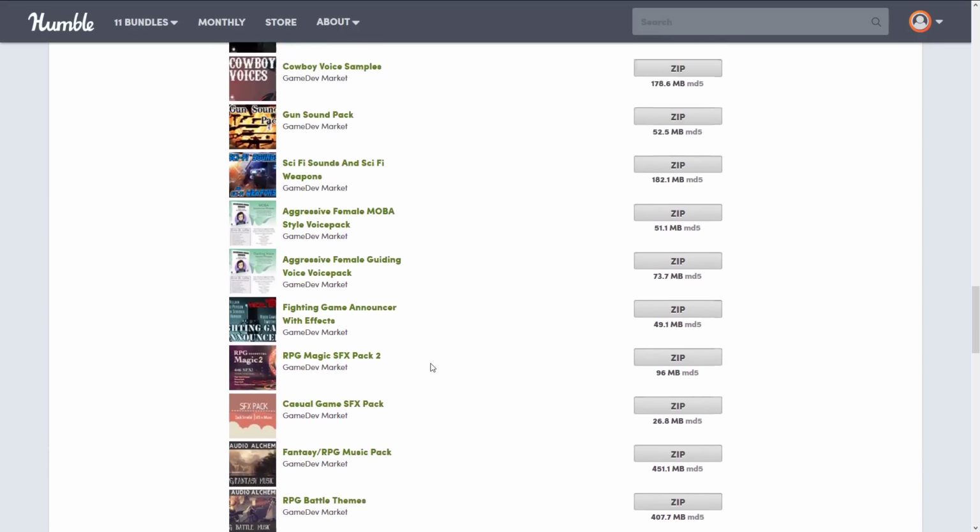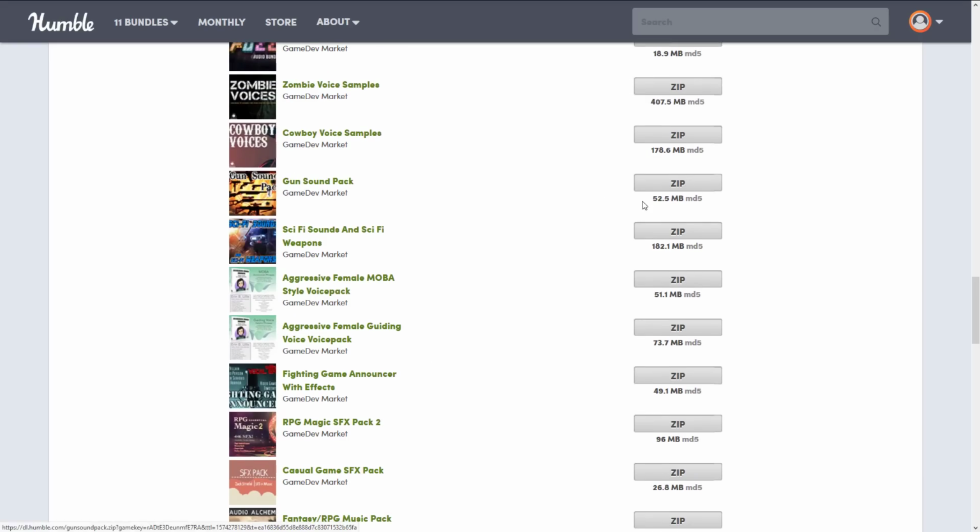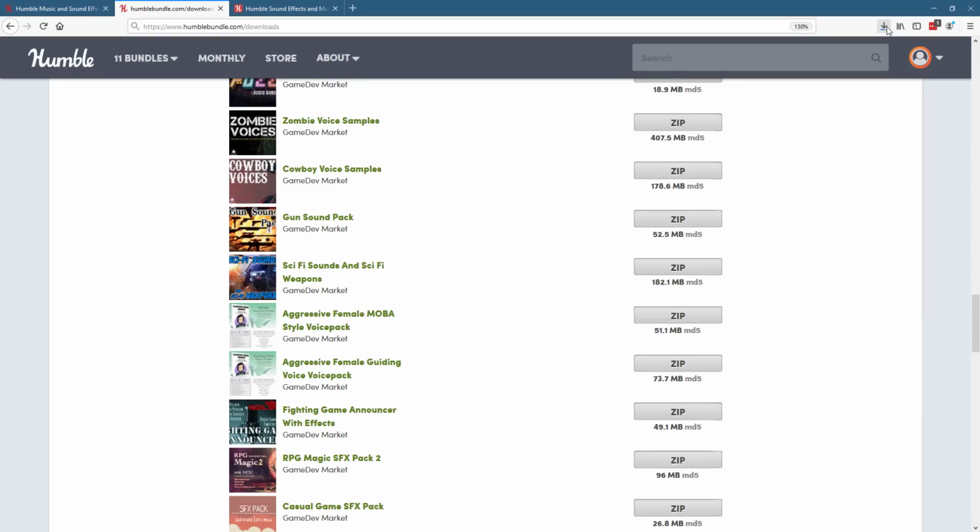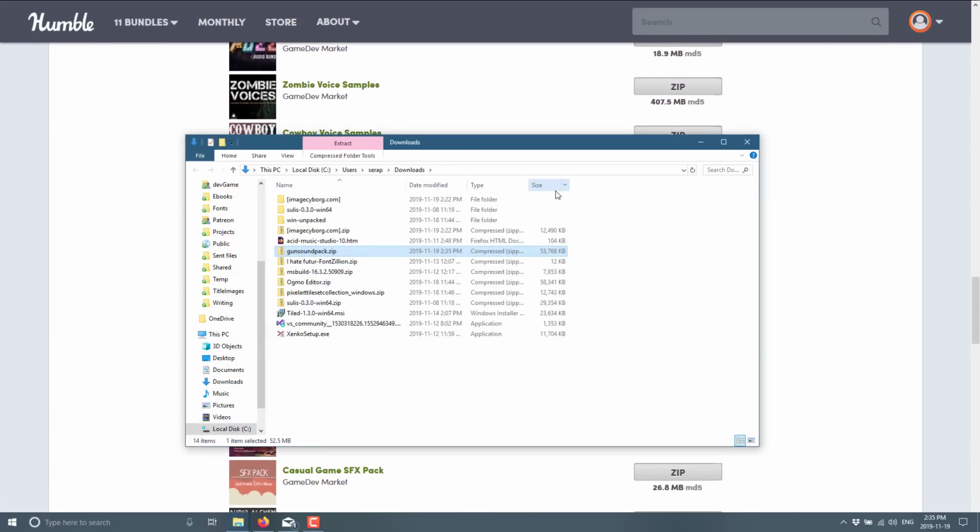So let's grab one of these things as an example. I'm going to grab the gun sound effect. It's a 50 megabyte zip file. Now the nice thing about Humble too is it's generally pretty quick. So there we go. It is now downloaded. So let's go ahead and open that up, take a look at what we get.